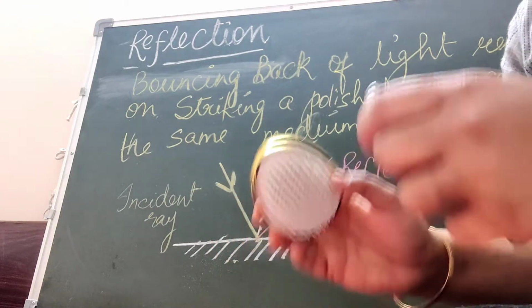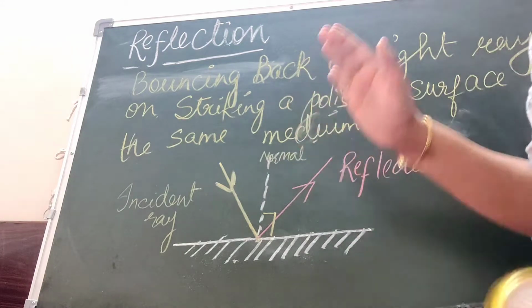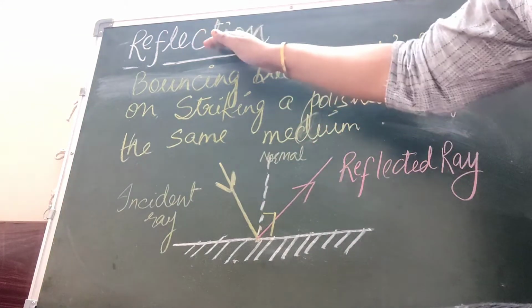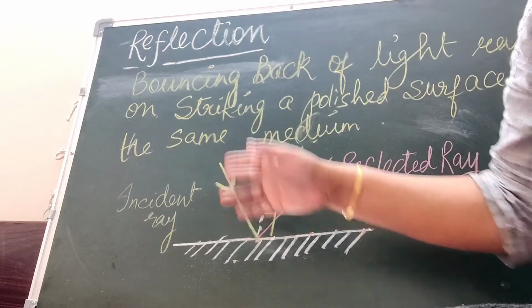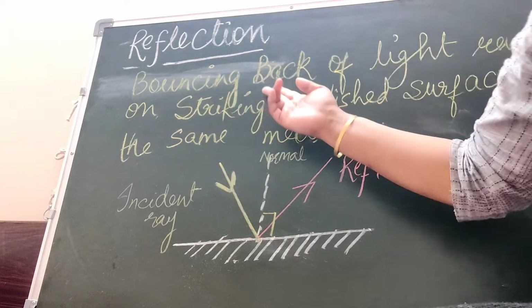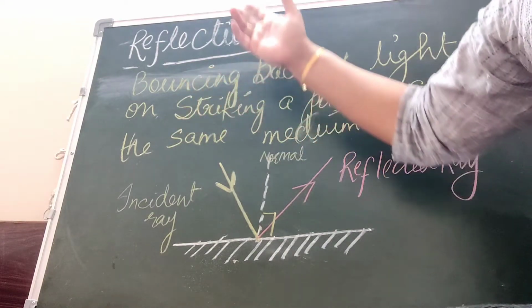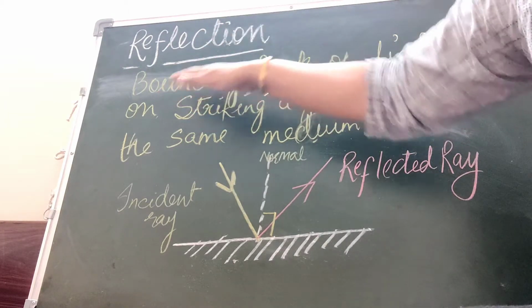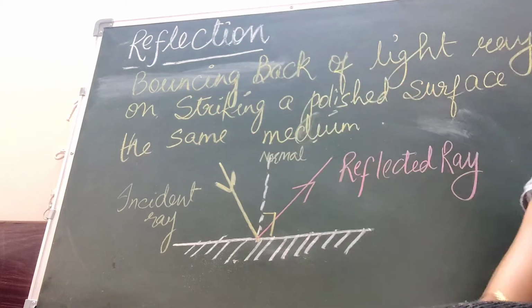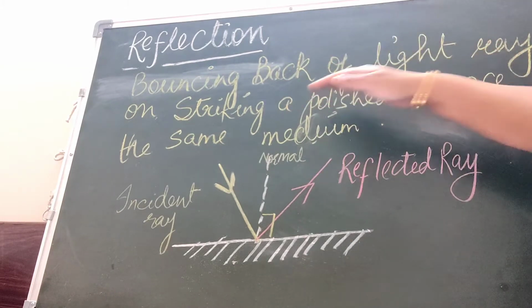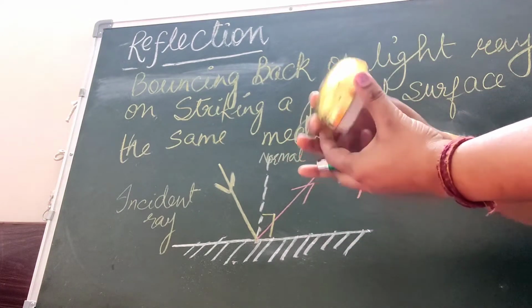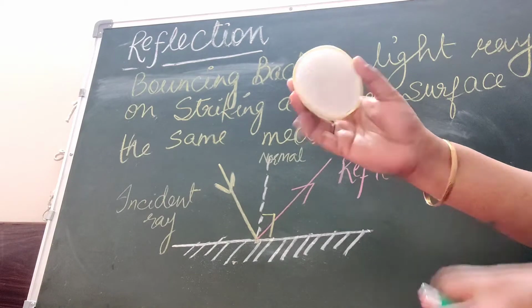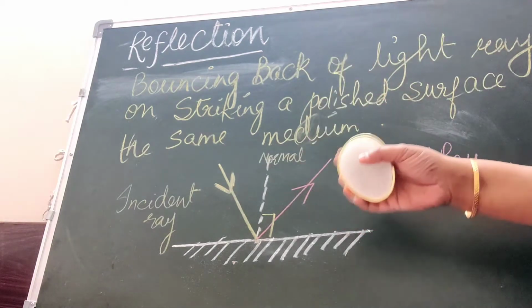So now what is the basic fundamental behind this reflection process? I always ask my students to learn this BB, bouncing back. Okay, this is the BB. This defines the phenomenon of reflection. So it is the bouncing back of light rays when they strike a polished surface. Now this one is a polished surface, right? This is not polished, but this one is a polished surface.